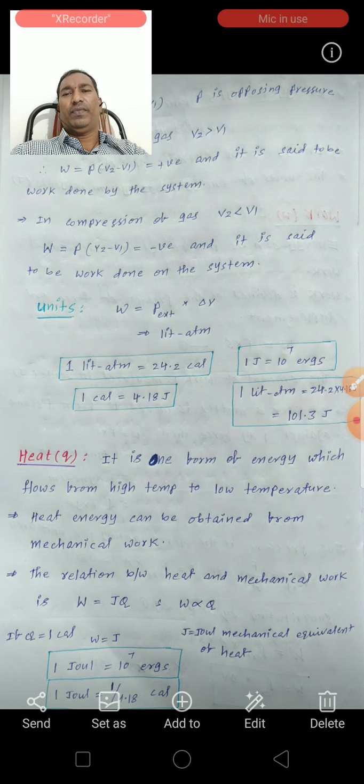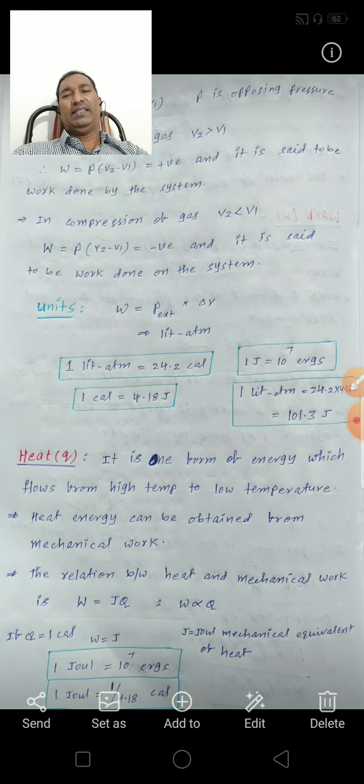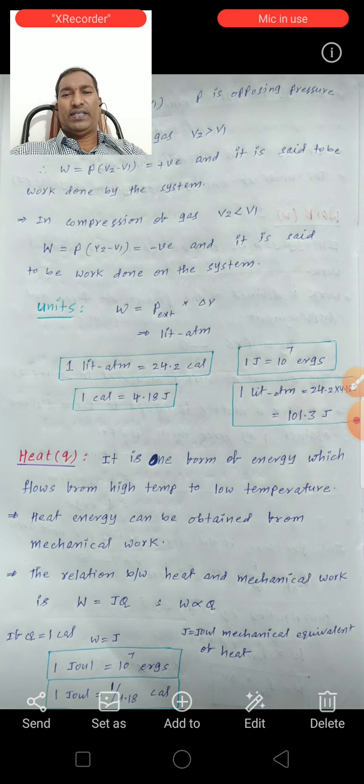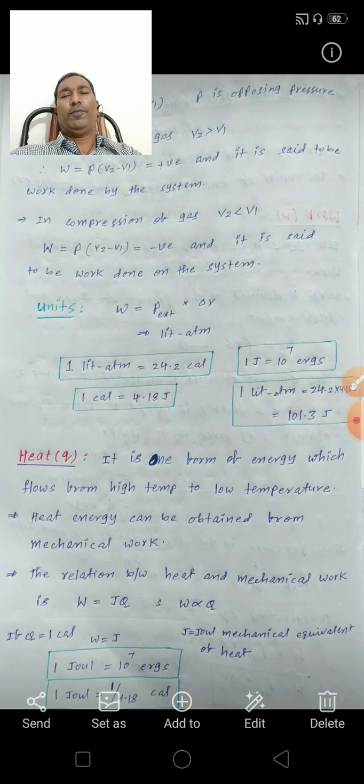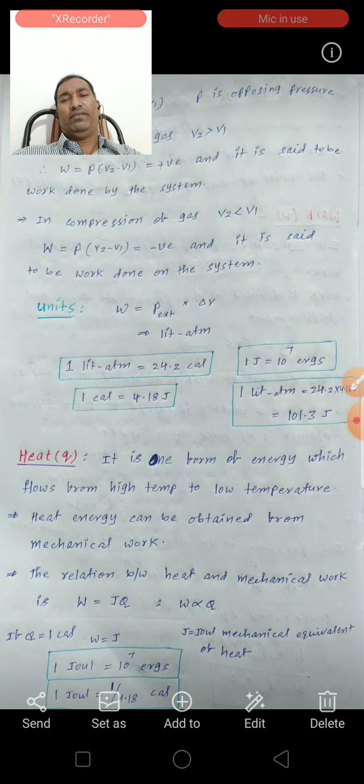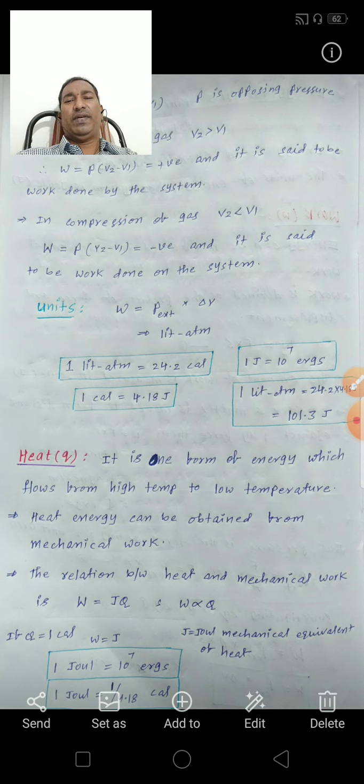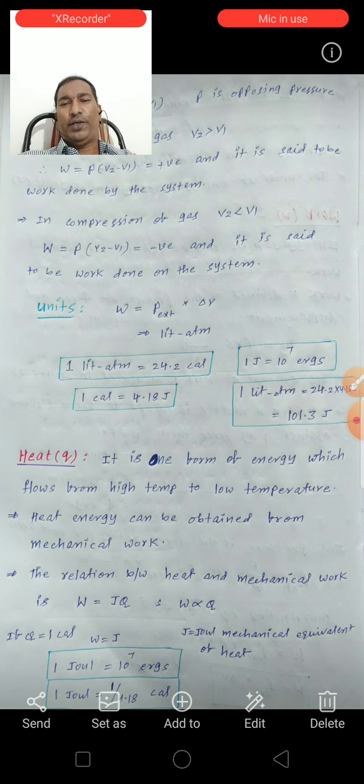Okay. So if W is positive, that means work is done by the system. If W is negative, it is said to be work done on the system. So here, the units of work: W is equal to P external into del V. Pressure is in atmosphere, change of volume is in liter, so the unit is liter atmosphere. And 1 liter atmosphere is equal to 24.2 calories.